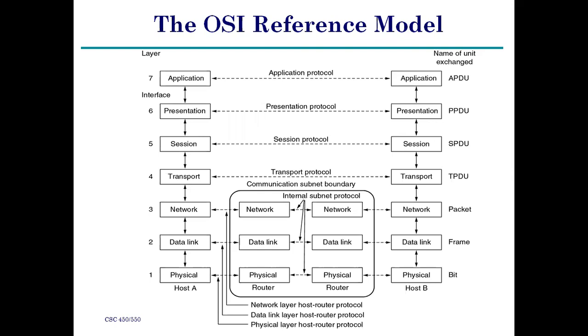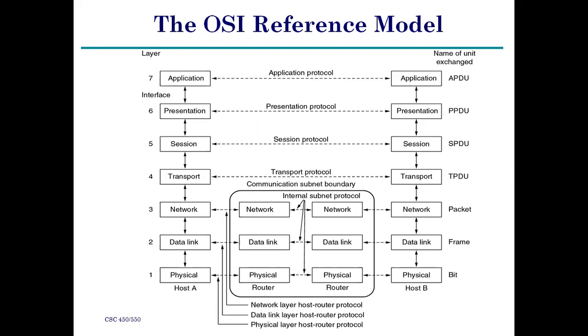There are different types of names, right? Host A contains 7 layers. Host B also contains 7 layers. Host A is the sender, host B is the receiver, right? In between these two hosts, there is a protocol. There is a connection, and that connection is maintained by the protocol, right?